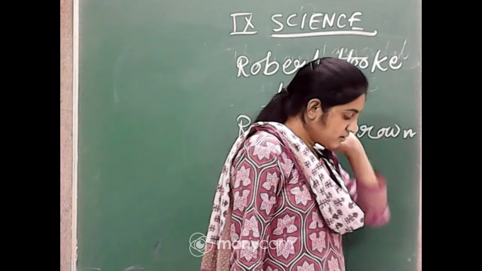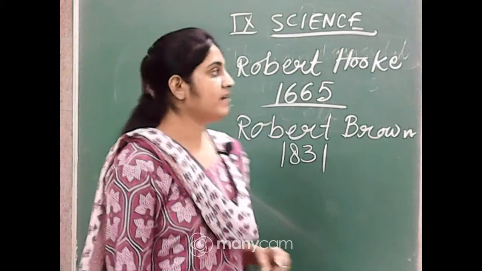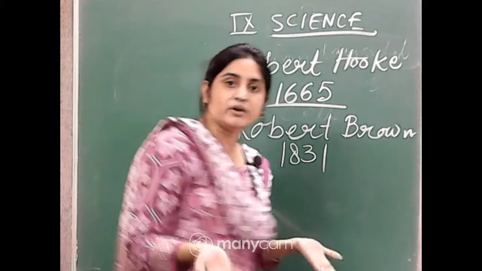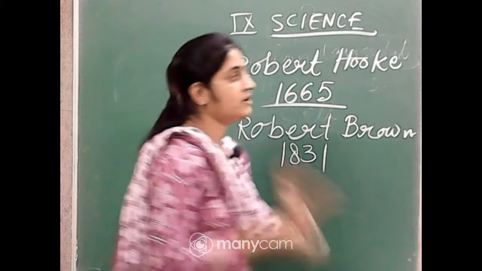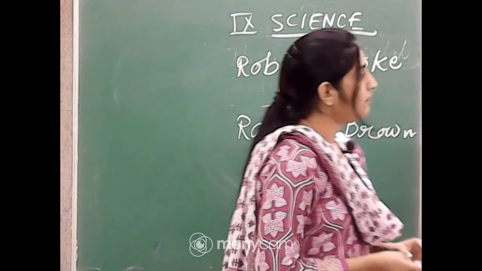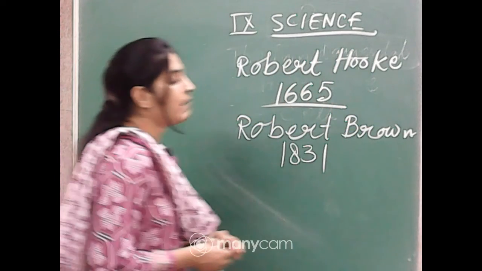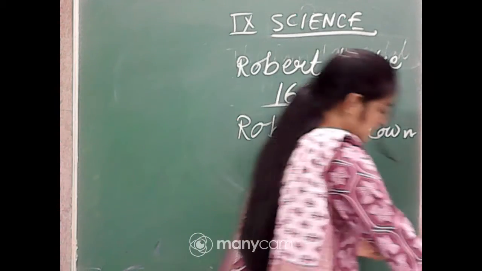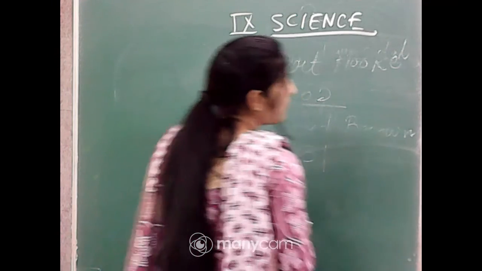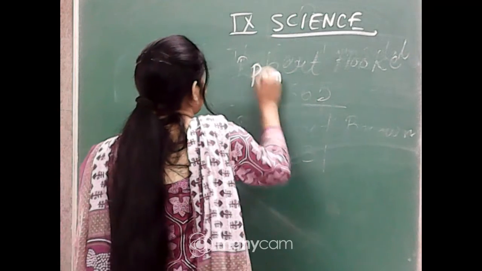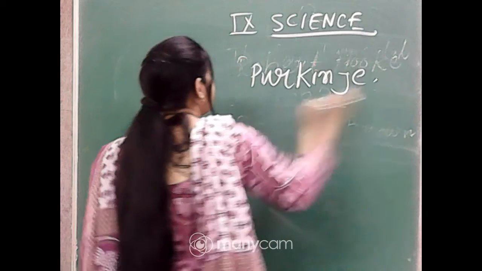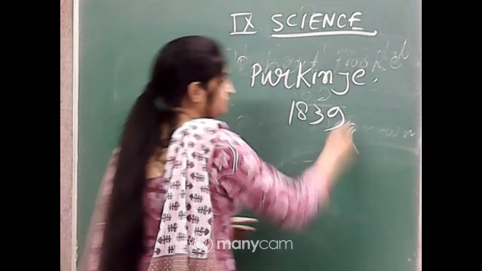Next, who discovered protoplasm and when? This is a very short type of question that comes in your MCQ part, so read that topic thoroughly. Mohak, that one is wrong. Purkinje discovered protoplasm in the cell, in 1839. Purkinje, yes, 1839, okay?